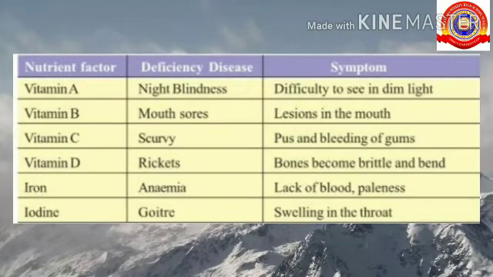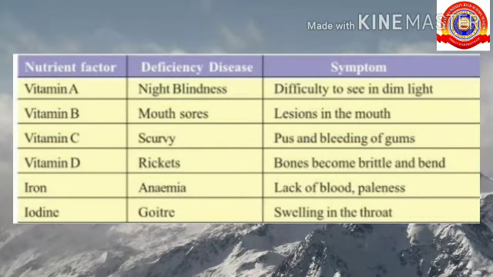The deficiency disease caused by vitamin A is night blindness, and the deficiency disease caused by vitamin B is mouth sores. Scurvy is the deficiency disease caused by the deficiency of which nutrient factor? Yes, vitamin C. And rickets is the deficiency disease caused by the deficiency of vitamin D.